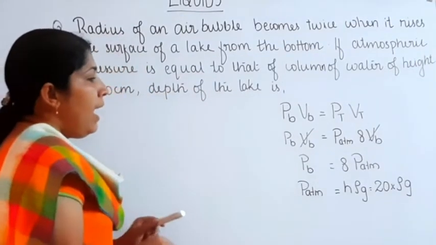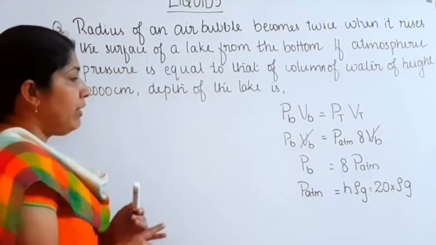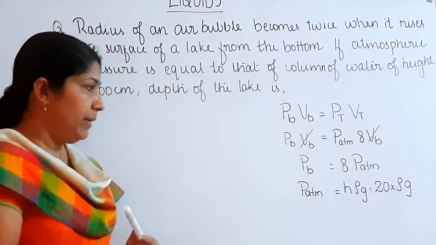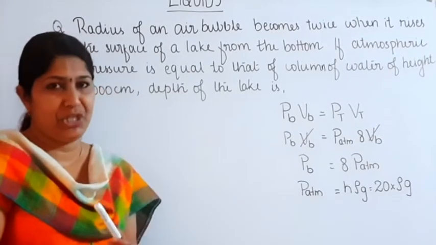Now we have the values of the pressure at the bottom and the atmospheric pressure.